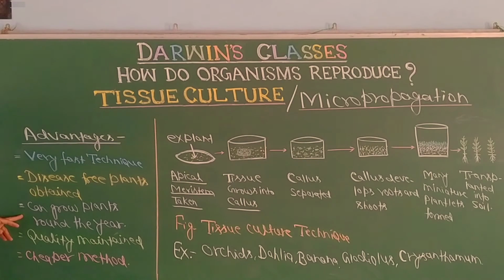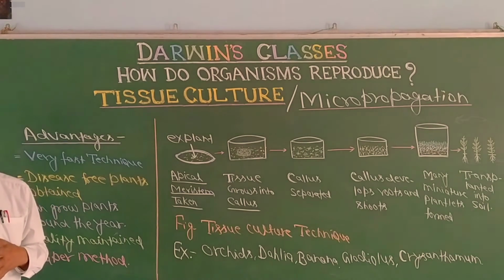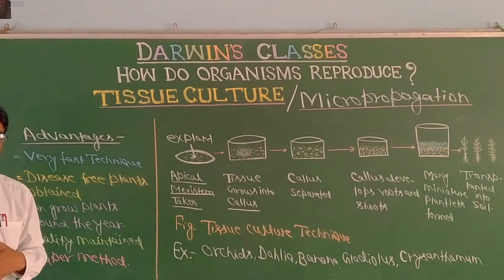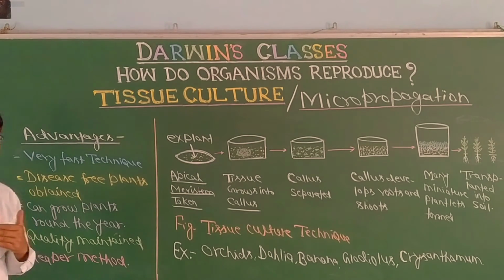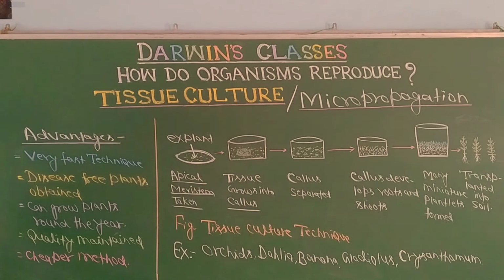We can grow plants around the year. There is no impact of a particular season, as it is done in a room where we provide optimum temperature and a sterilized medium. That means there is no impact of the external environment on tissue culture. Quality is maintained.